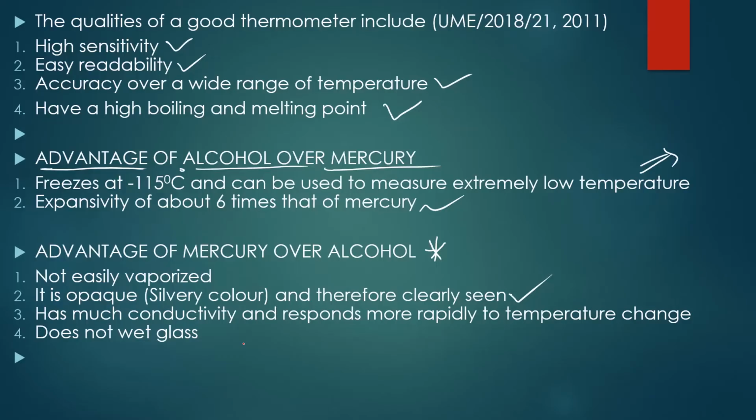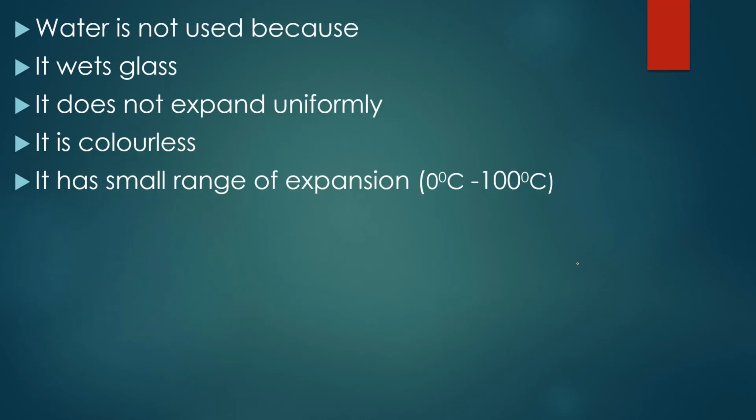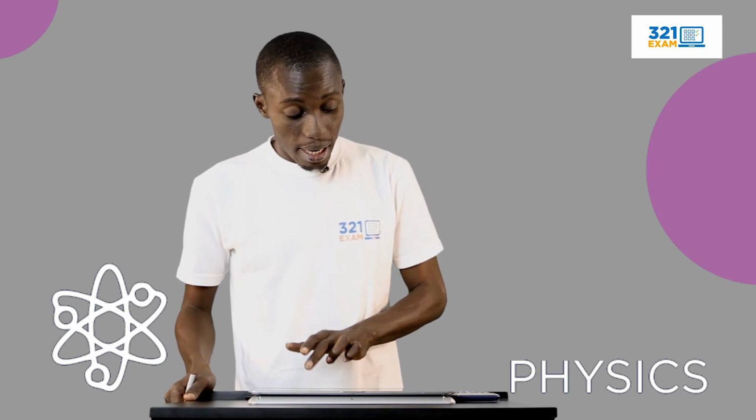Now, before we go to the next slide, I would like to talk to you about the fact that this quality of good thermometer came out in 2018, question number 21, and it also came out in 2011. Now, let's go. Water is not used because it wets glass, it does not expand uniformly, it is colorless, and it has small range of expansion. I explained that in the earlier slide.